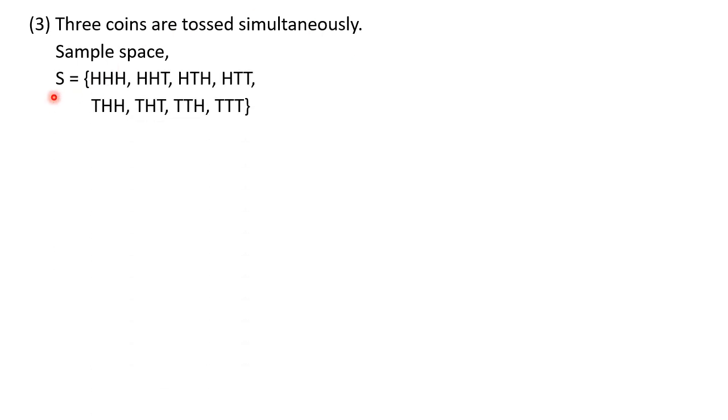Okay, so S you can write in this way always for 3 coins to avoid mistakes. What you have to do, it is very easy for you to write down the sample space of when 2 coins are tossed. See, you can find it here. I will make use of the pen to understand better. See, here HH, HT, TH and TT. This is the sample space for 2 coins tossed. Okay, you can write it very easily.